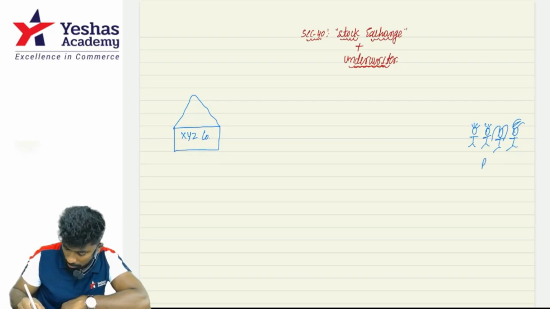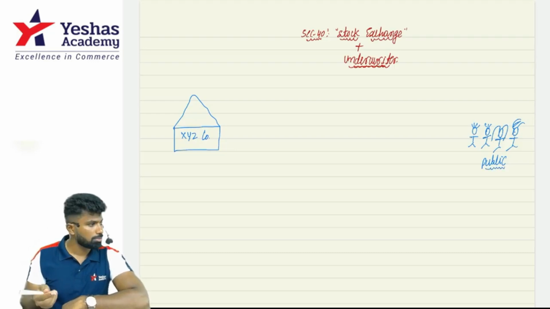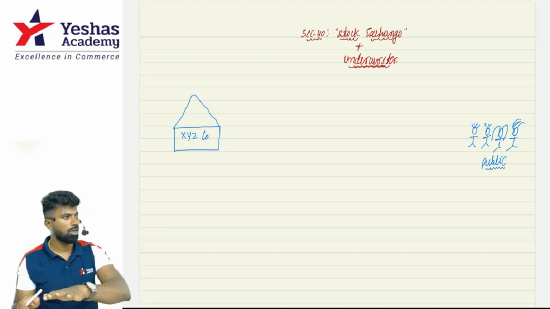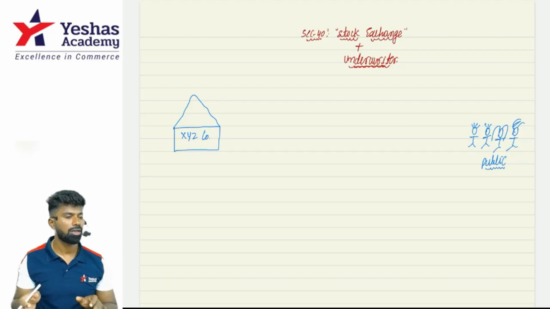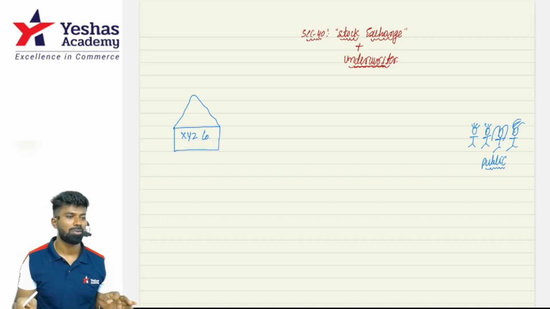Just assume these are the public, and this is the company, and the company wants to offer shares to the public. We know that a company cannot do allotment of securities unless the company obtains what?